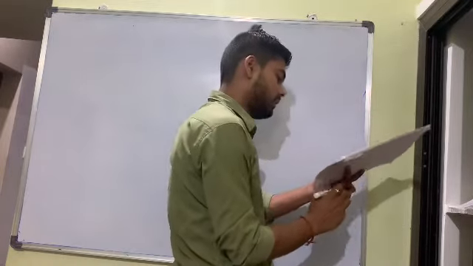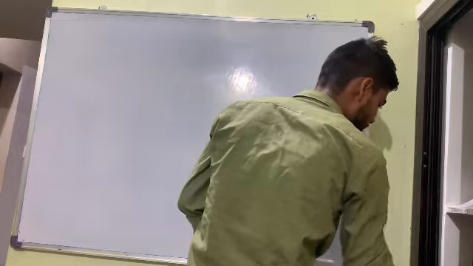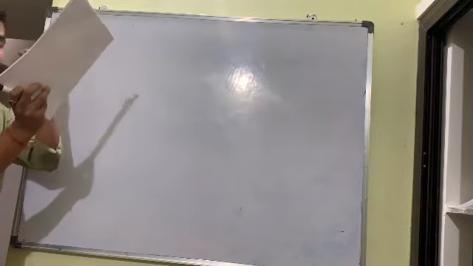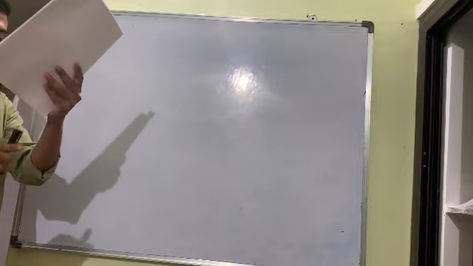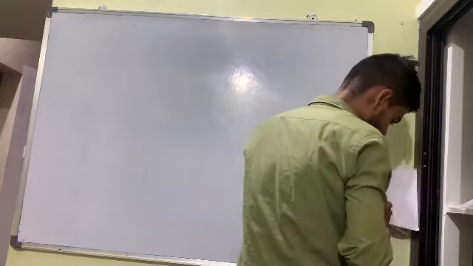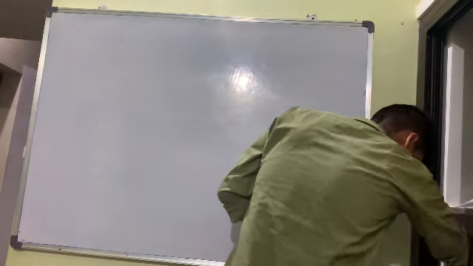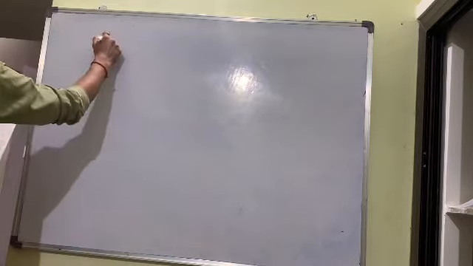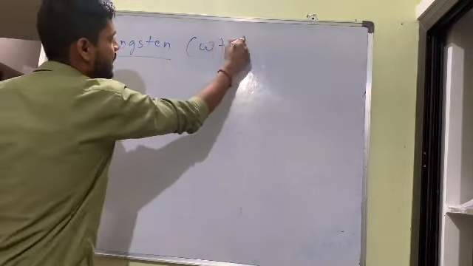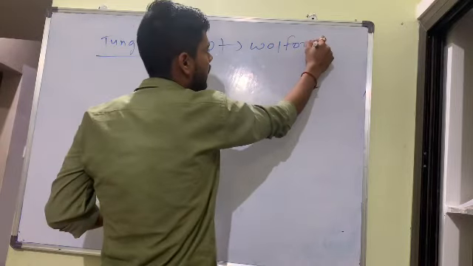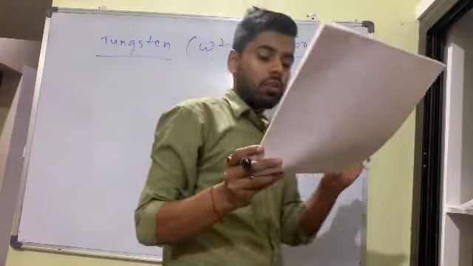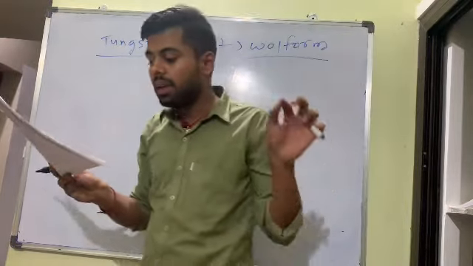Next point which they are asking: mention any one reason why tungsten is used for making the filament of an electric lamp. The question is simple. Tungsten, you know its symbol is W, scientific name wolfram. Why is tungsten used for making the filament in an electric lamp?